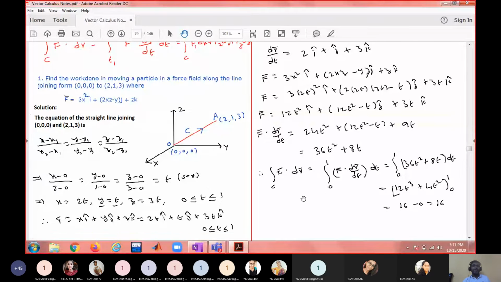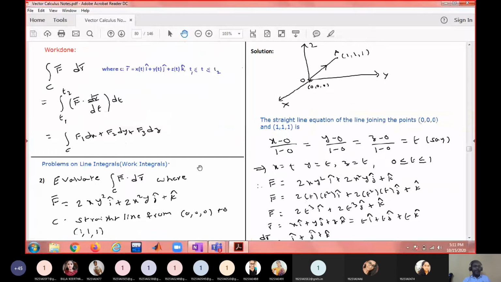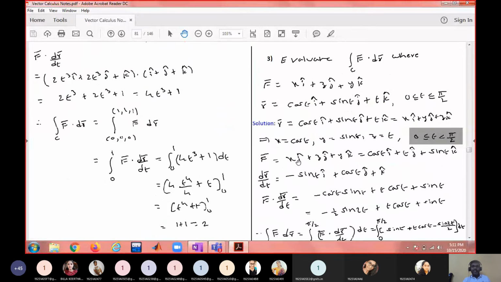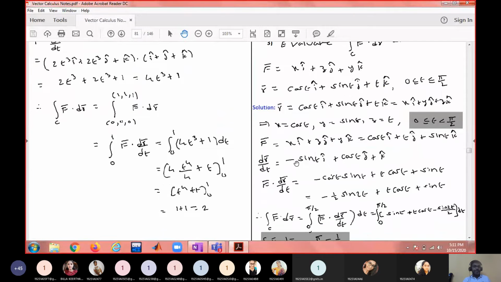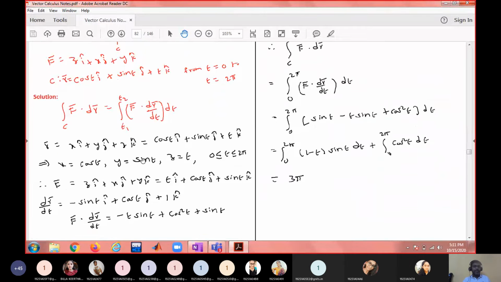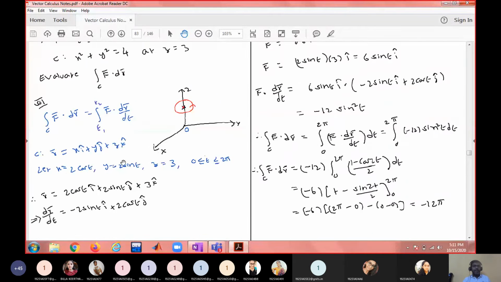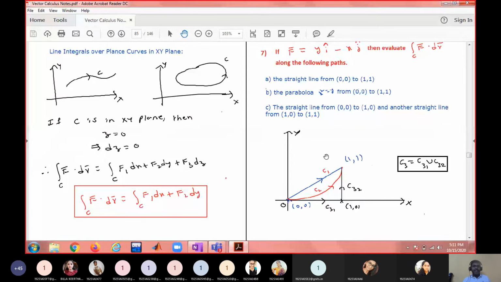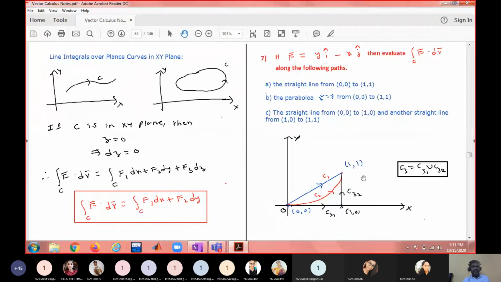Use this formula. But when the curve is in the plane, you can use the second approach. These are all space curves. See, when the curve is in the plane, you can use this approach.